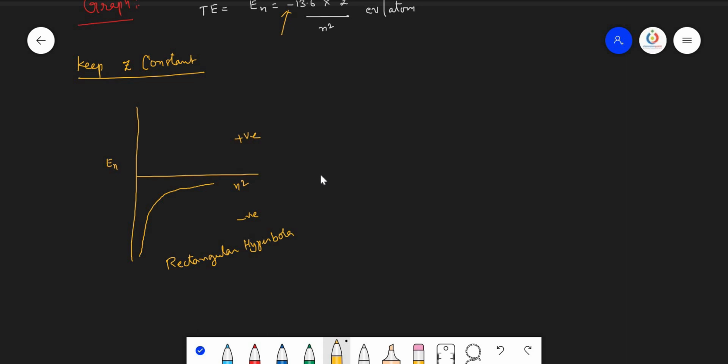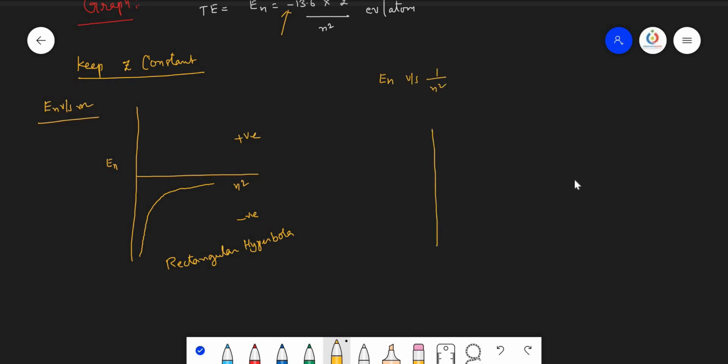Okay. Now, let us try to see the graph between the energy and 1 upon n square. Here we have taken the energy versus n square, and in the second graph we take the energy versus 1 upon n square.